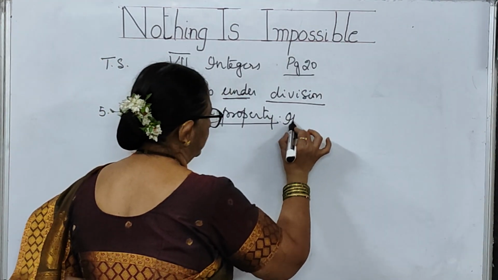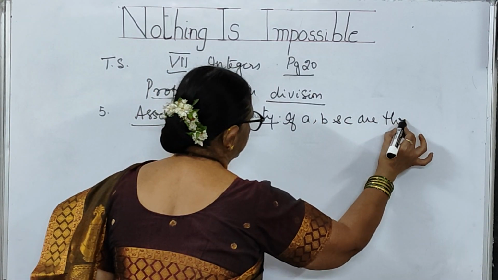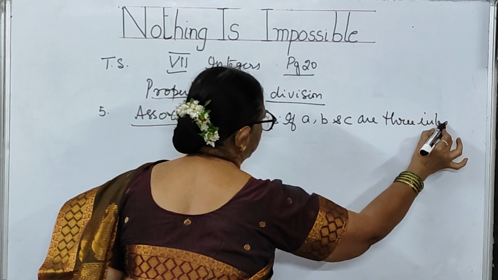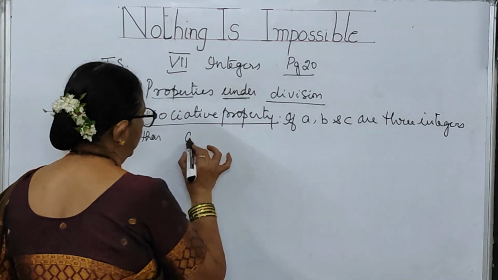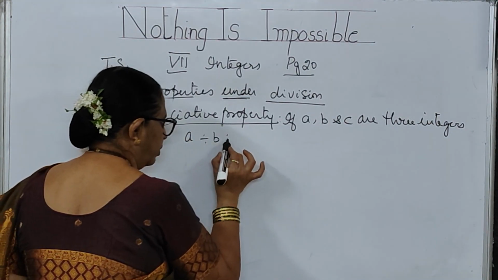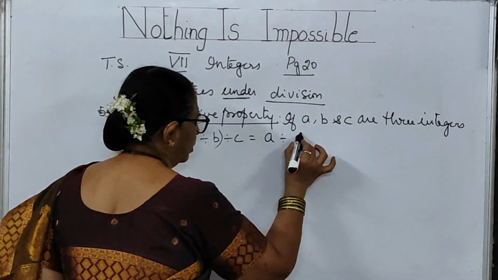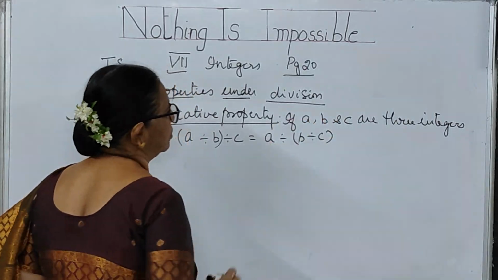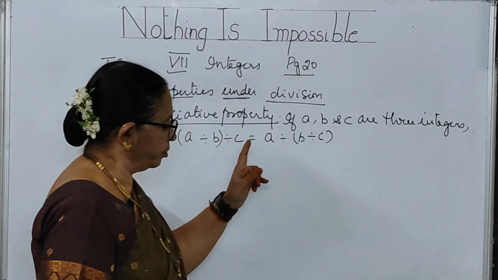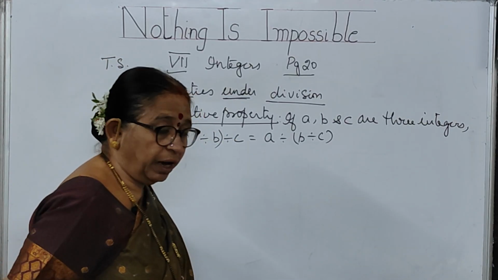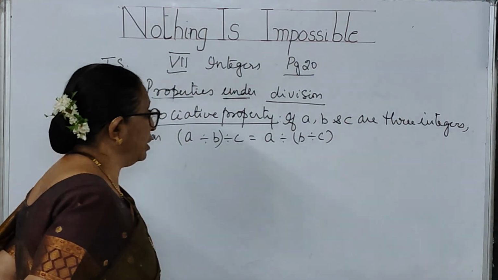So we need to take 3. If A, B and C are 3 integers, then (A divided by B) divided by C. Division now we are talking about. Keep a bracket, is equal to A divided by (B divided by C). This is the property, children, the associative property.